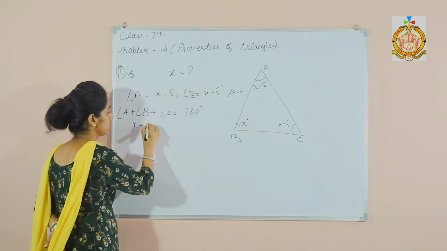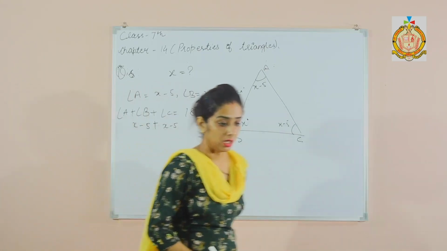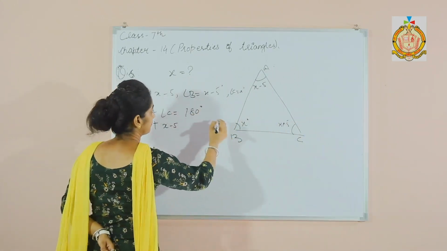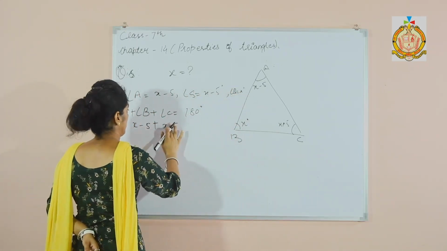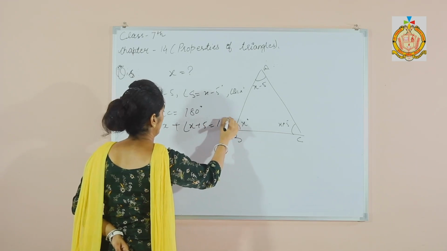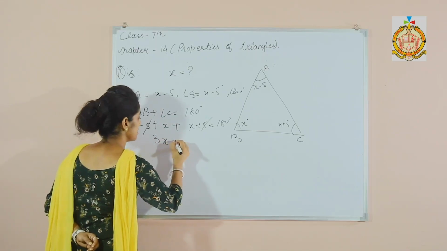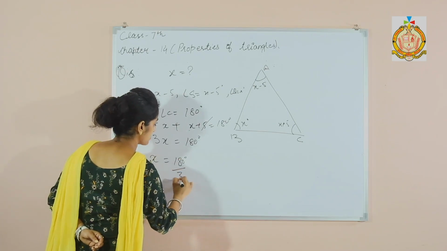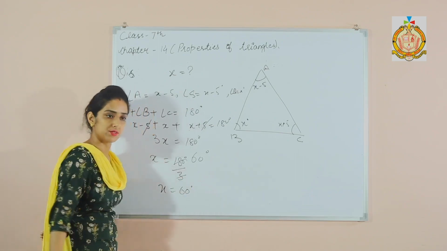Now x minus 5 plus x minus 5 plus x, and there is a plus 5 as well, is 180 degrees. Now this 5 and this 5 are cancelled. 3x is equal to 180 degrees and x is equal to 180 divided by 3, which is 60 degrees. So x is 60 degrees.